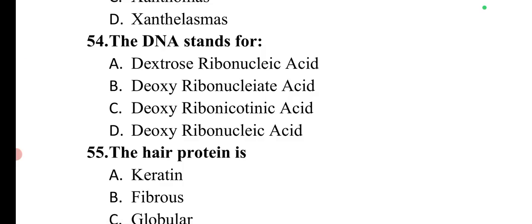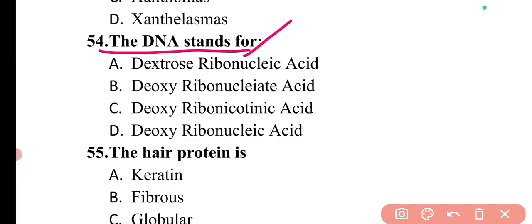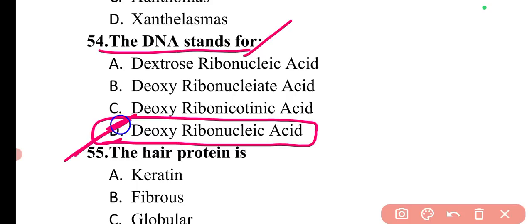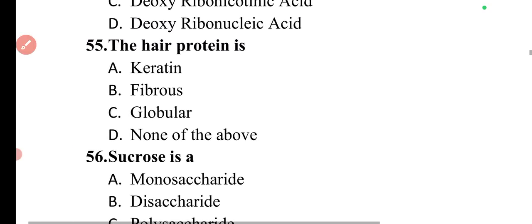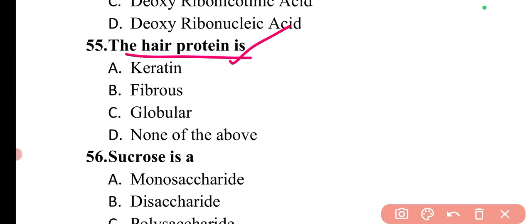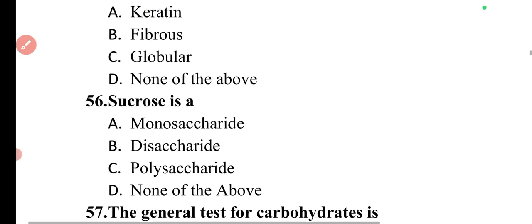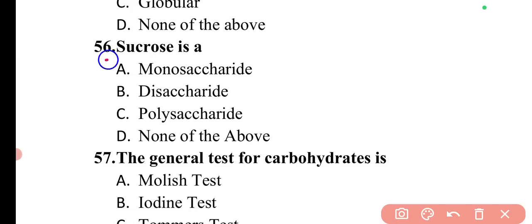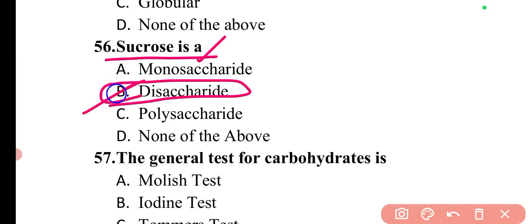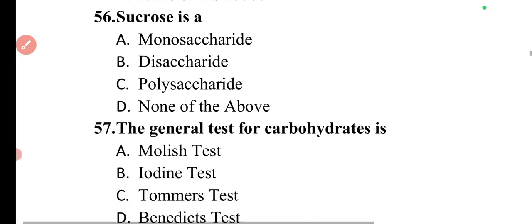The next question is, the DNA stands for. DNA is deoxyribonucleic acid and RNA is ribonucleic acid. So here option D is correct. Next question is, the hair protein is. Hair protein is keratin. Keratin is a hair protein. So here option A is correct. Next question is, sucrose is a. What is sucrose? It is a disaccharide. So here option D is correct.